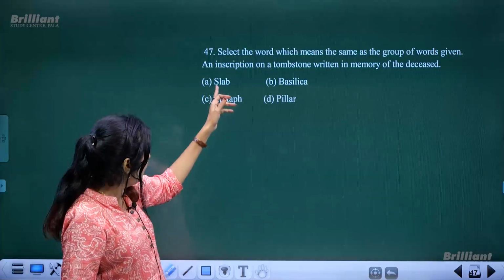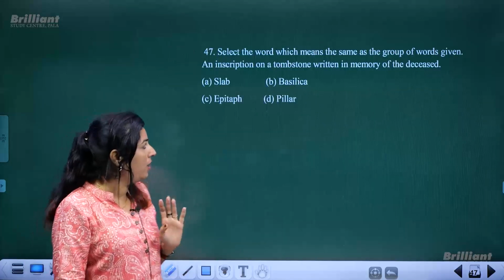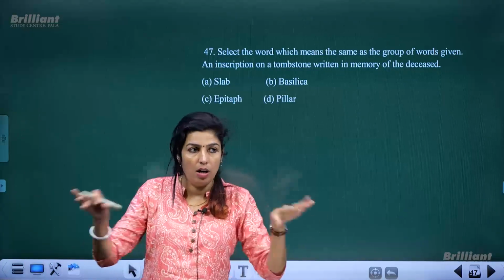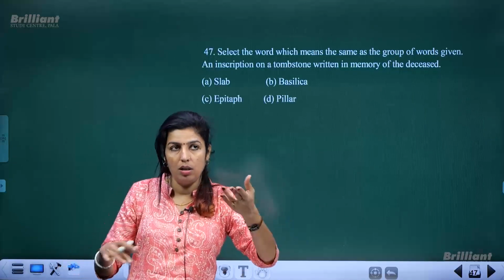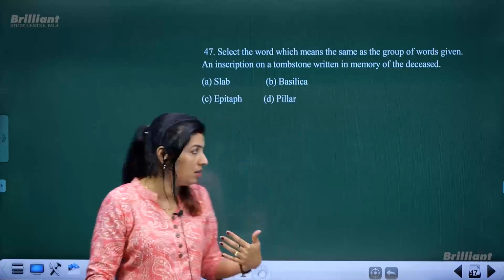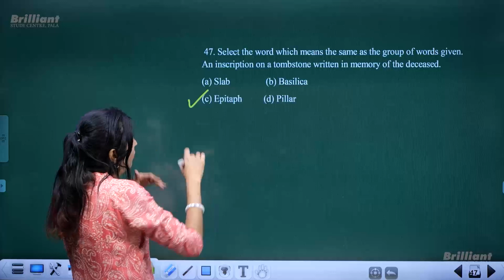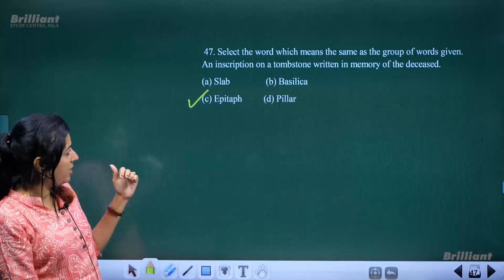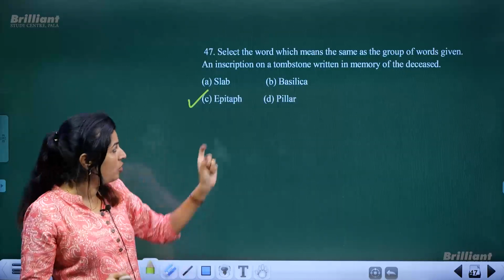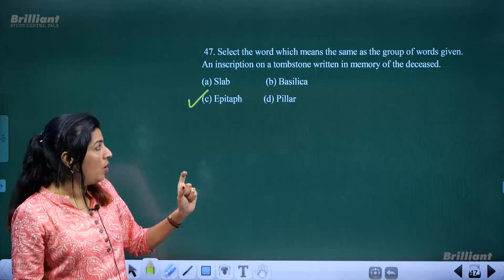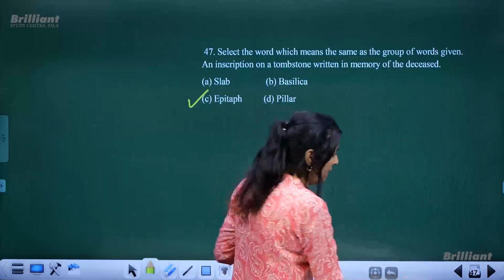Okay. Slab means just a marble piece. Basilica actually means a hall where prayer or meetings, assemblies are held. Okay. Epitaph. Epitaph is exactly the word that we require for this. Epitaph is actually that small inscription or writing which you may find on the tombstone of the person who is buried. Okay, not pillar. Pillar, you know what pillar is. Okay.